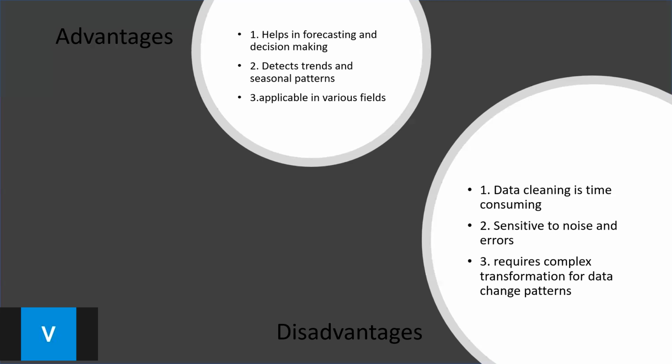Next comes the last point, it requires complex transformations for data and changing patterns. This means when data patterns change over time, adjustments are required. Adjustments like differencing or scaling are needed to make them suitable for modeling, which can make it harder to solve or add too much time complexity.